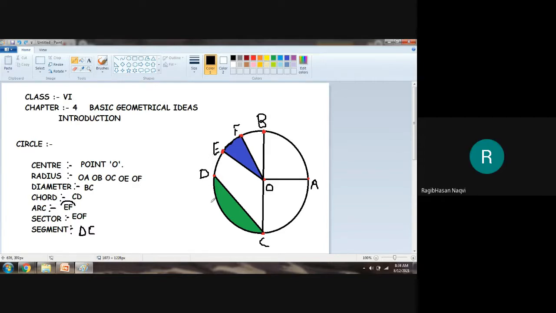And what do you mean by segment? Segment is the arc which is formed through a chord of the circle.